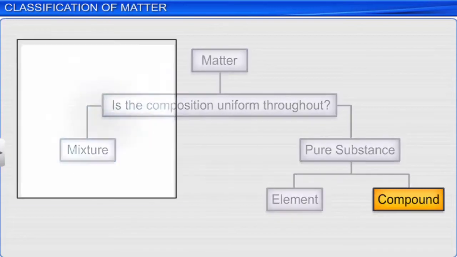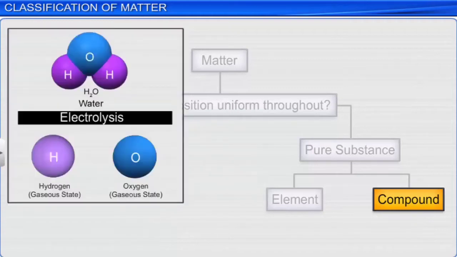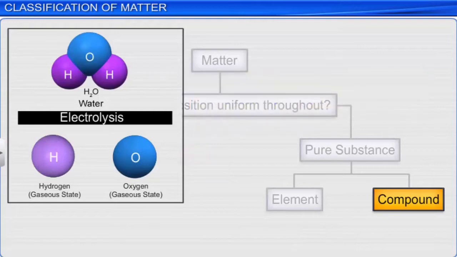For example, oxygen and hydrogen are present in a 1:2 ratio by volume in water, and water, that is H2O, can be separated into its constituents, hydrogen and oxygen, by electrolysis, but cannot be separated by any of the physical methods such as distillation, fractional distillation, etc.